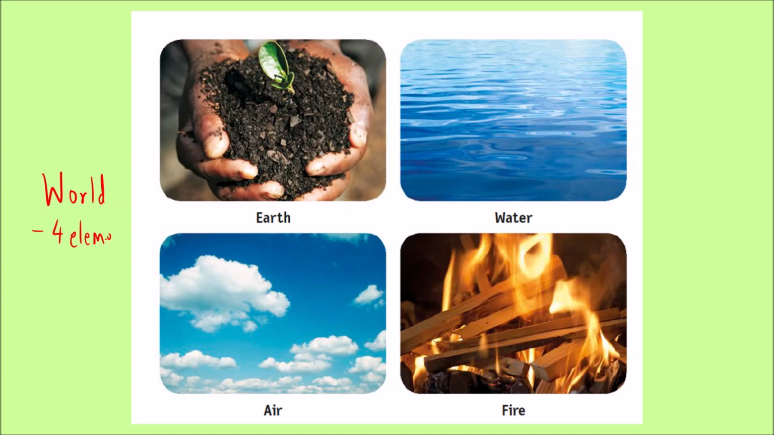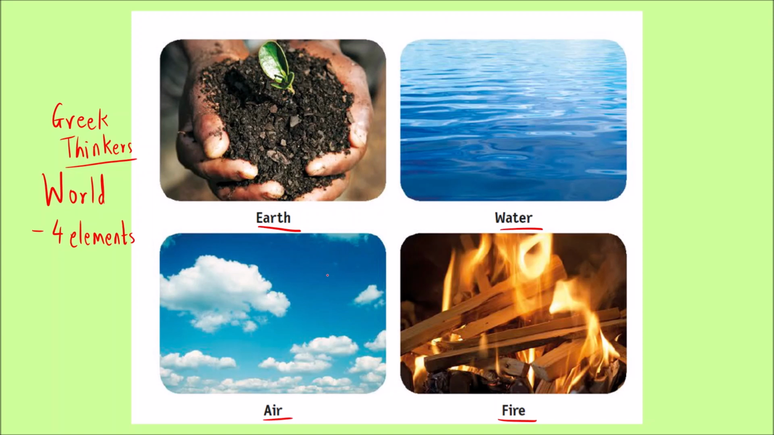Who used to think like this? There were some Greek thinkers. In ancient Greece, there were some Greek thinkers. They used to think that the entire world is made up of four elements, that is earth, water, air, and fire. For that time, it was assumed to be correct, but now we know that all these four things are not elements. They are either compounds, molecules, or mixtures.